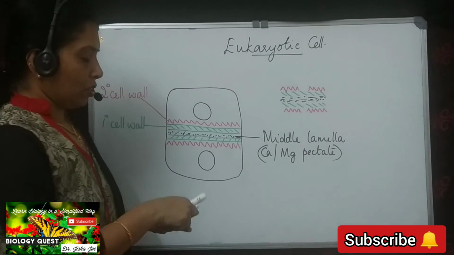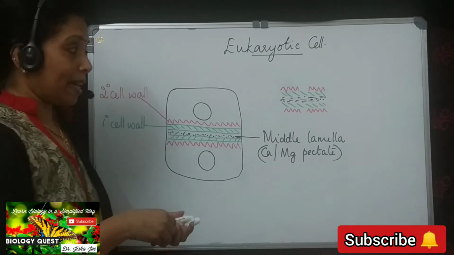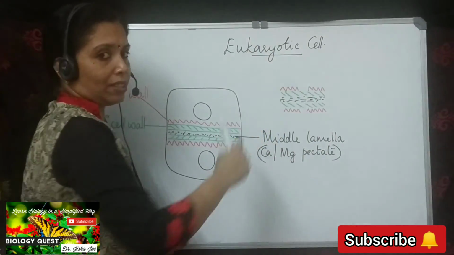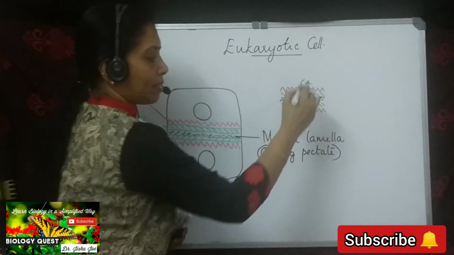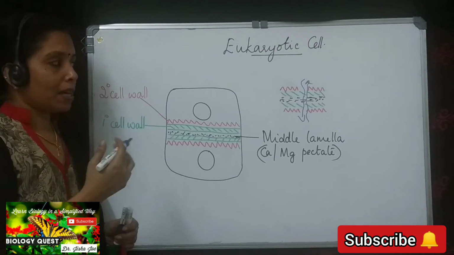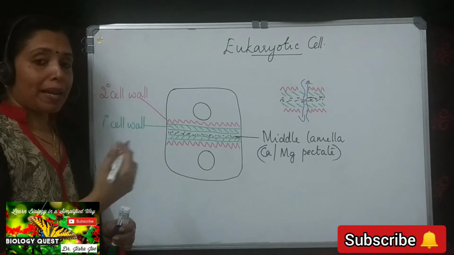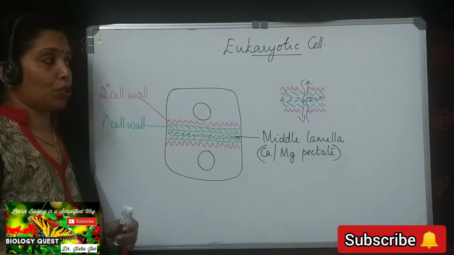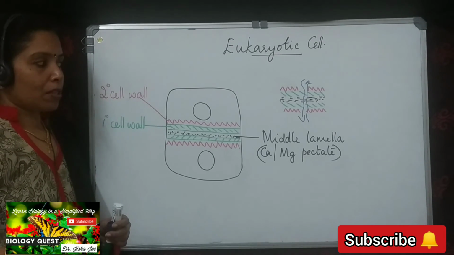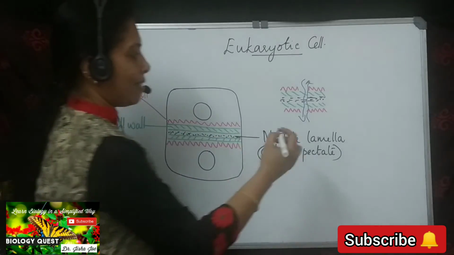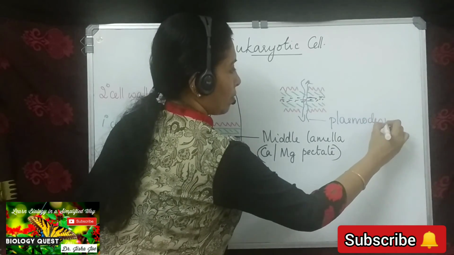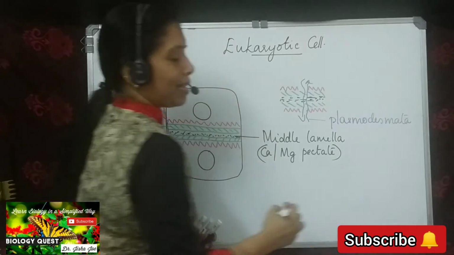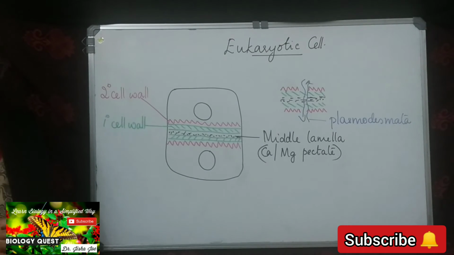And through these regions, you can see cytoplasmic connections taking place between the adjacent cells. There are certain cytoplasmic strands which pass from one cell to another, a cytoplasmic continuity existing between the adjacent cells. So this is called as plasmodesmata. So plasmodesmatal connections are cytoplasmic connections occurring between the adjacent cells.